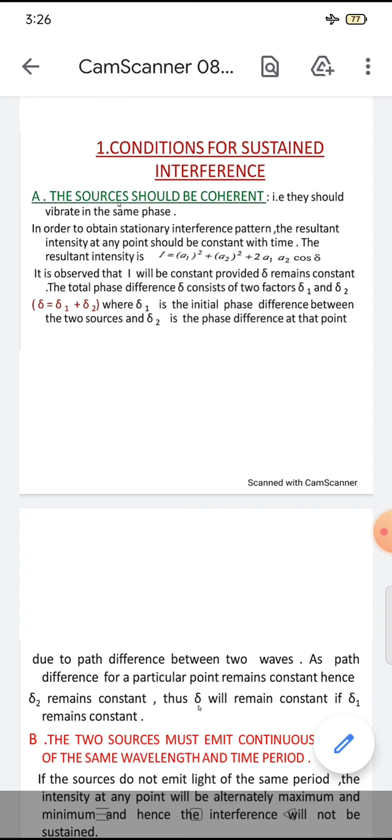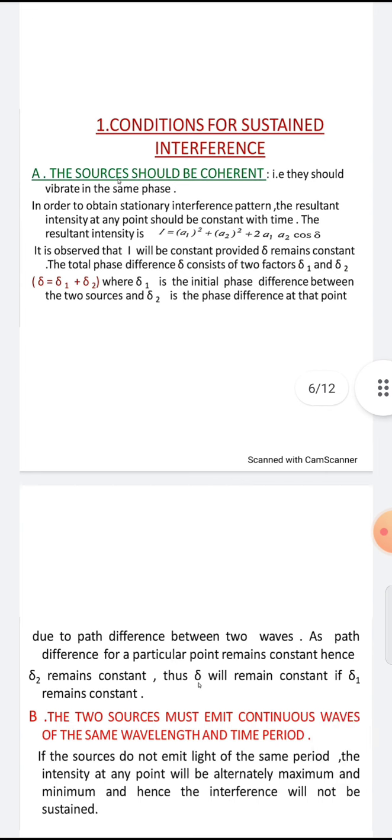In order to obtain the stationary interference pattern, the resultant intensity at a point should be constant with time. The resultant intensity is I equals a1 square plus a2 square plus 2 a1 a2 cos delta. So it is observed that I will be constant provided delta remains constant. The total phase difference delta consists of two factors, delta 1 and delta 2.